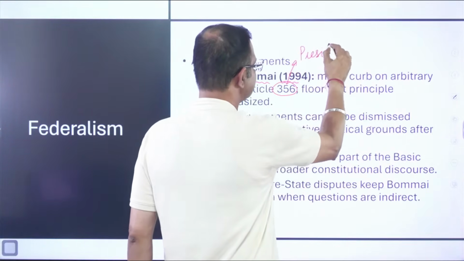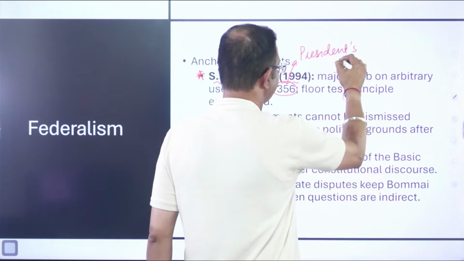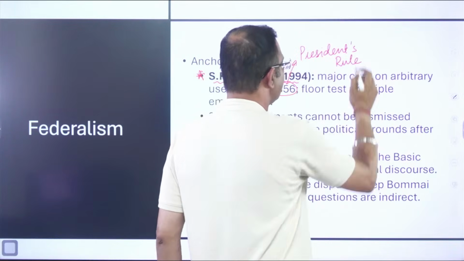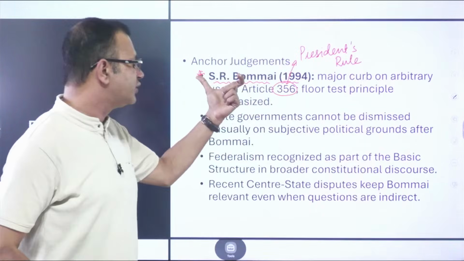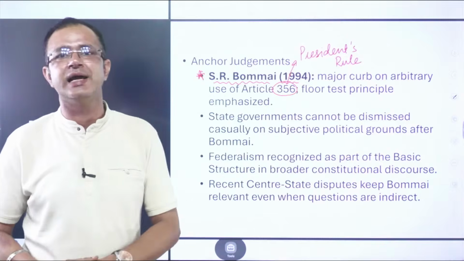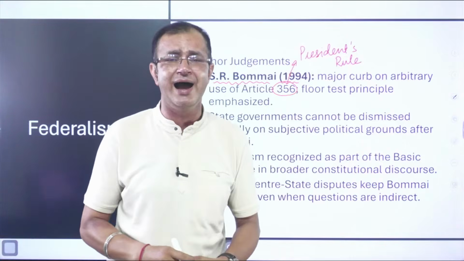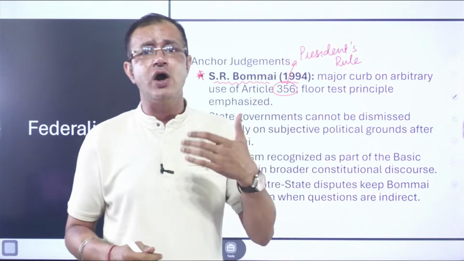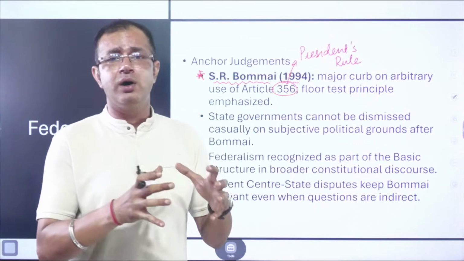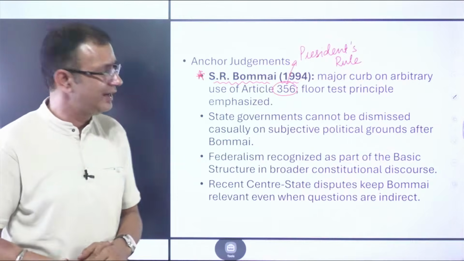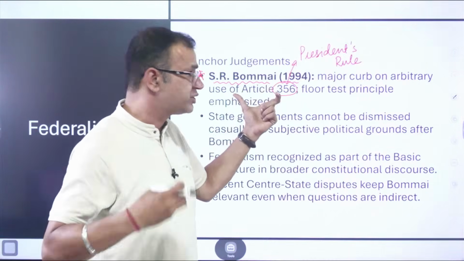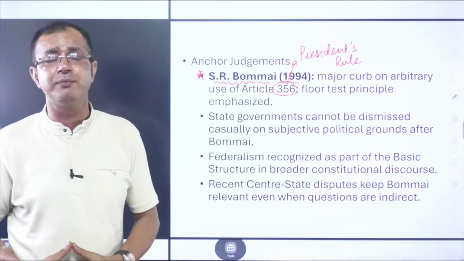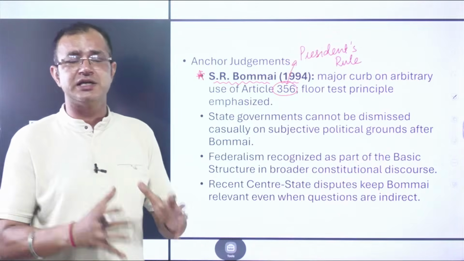In the S.R. Bommai case, it was said that the use of Article 356 could be subject to judicial review, and the central government cannot arbitrarily impose President's rule in any state. So again, this is a major curb on the arbitrary powers of the central government.